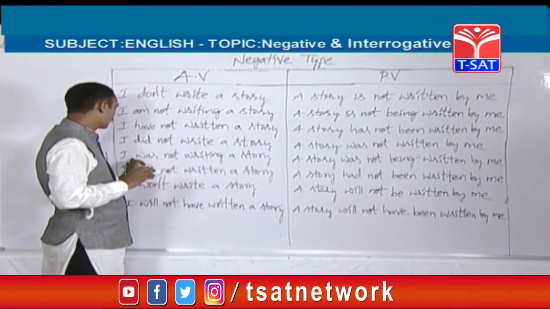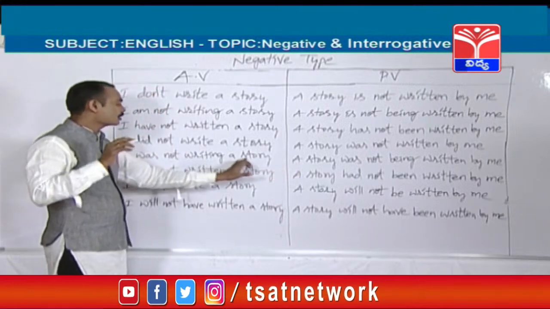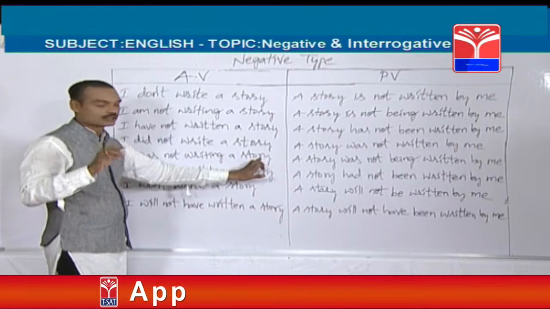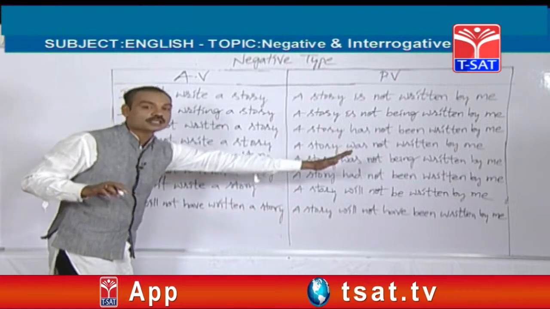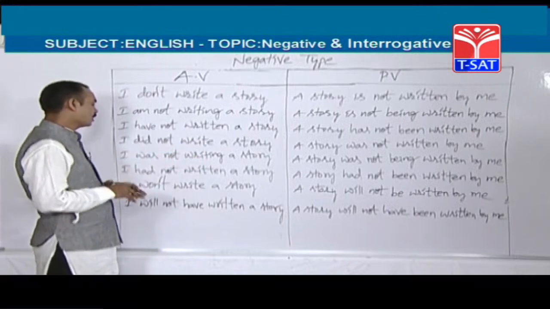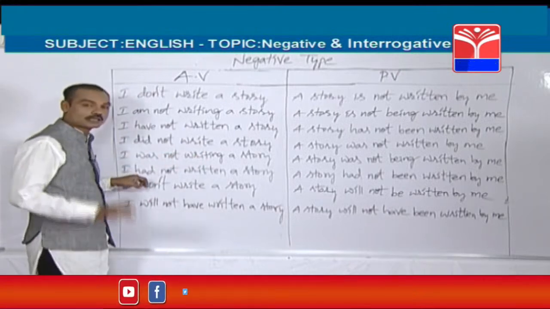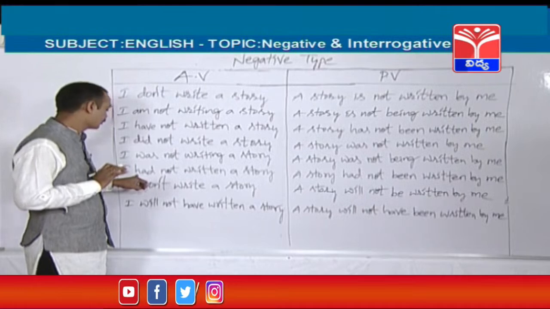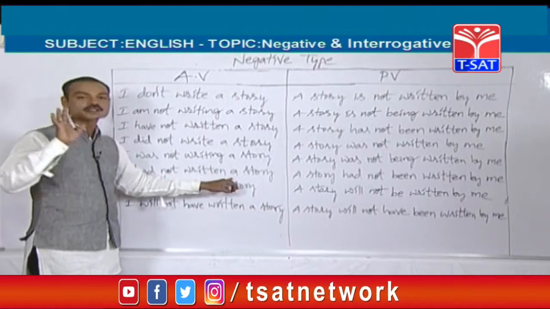One more example. Manasa was not watching TV. TV was not being watched by Manasa. Like that. These are the examples from past continuous tense. Next, let's see past perfect tense. I had not written a story.